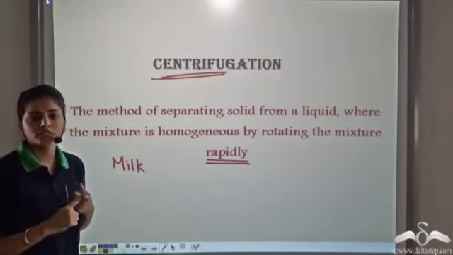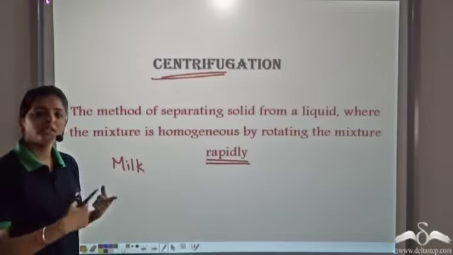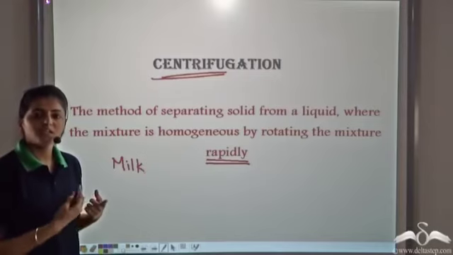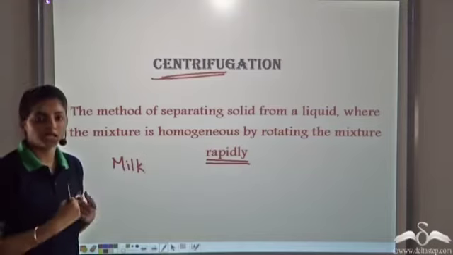So if we perform distillation or evaporation, it takes a very long time to separate cream. It is also a very tedious and less accurate method.